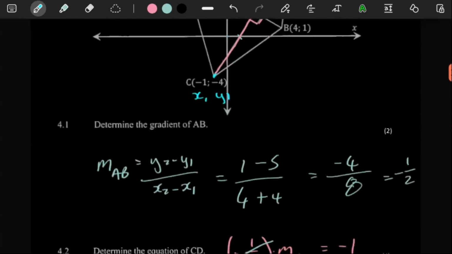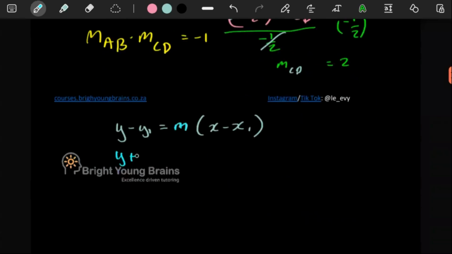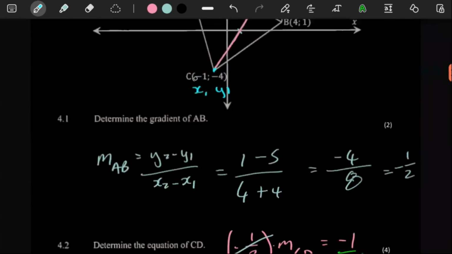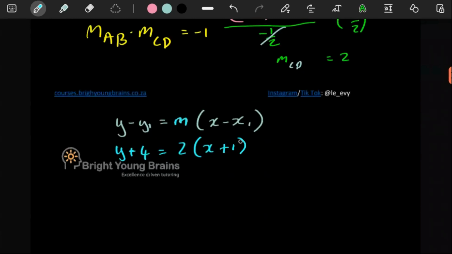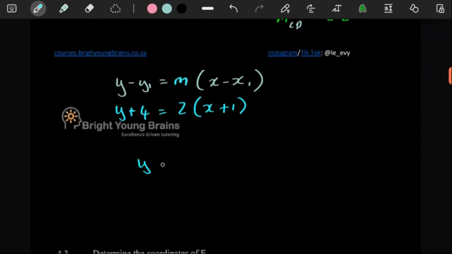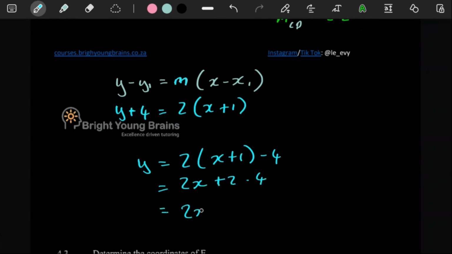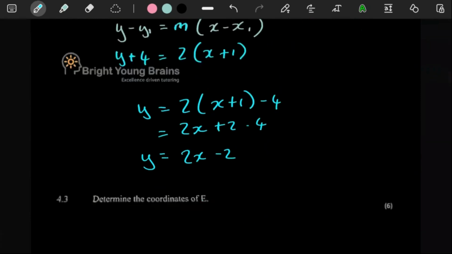So -4, that's actually going to be a +4, because if you put a minus and a minus there, it's going to be a +4. And here we said it's a 2, right? And then -1, that's going to be a +1. Now I can just simplify. Here, the 4 is going to go over to the other side. So you're going to have 2x + 1 with the -4. Simplify some more, 2x, and then plus 2 there, minus 4. And then 2 minus 4 is going to give you a minus 2. There you go. There's the equation of CD.